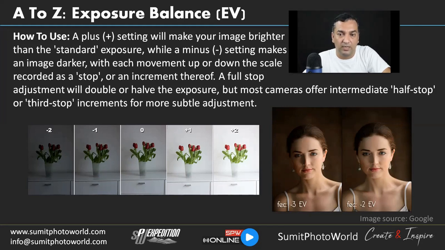It can increment, so +1, +2, +3. These are full stops. Whenever we do a full stop, it either doubles the exposure or halves the exposure. But most cameras offer intermediate half stop or third stop increments for more subtle adjustments. So some cameras offer this function for exposure compensation, where we can gradually adjust the exposure instead of doing a full stop.